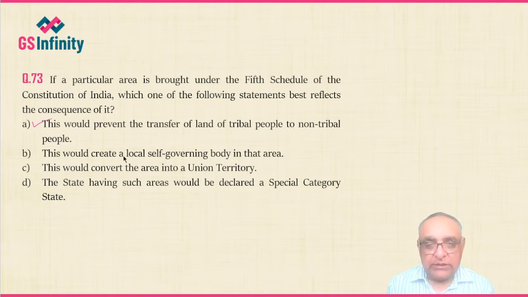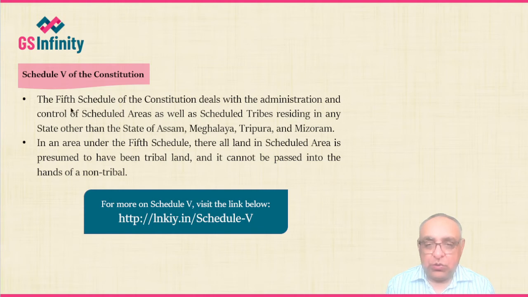So what is there in statement A? It is mentioned that this would prevent the transfer of land of tribal people to non-tribal people. So let us know more about it. Schedule 5 of the Constitution. The 5th schedule of the Constitution deals with the administration and control of scheduled areas as well as scheduled tribes residing in any state other than the state of Assam, Meghalaya,